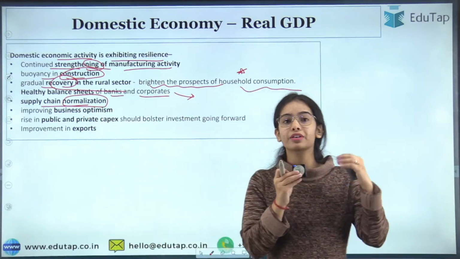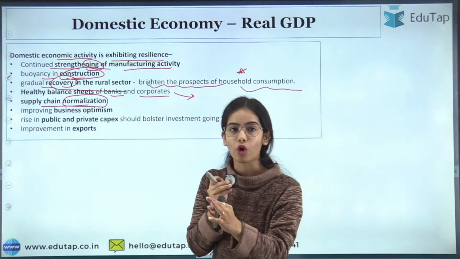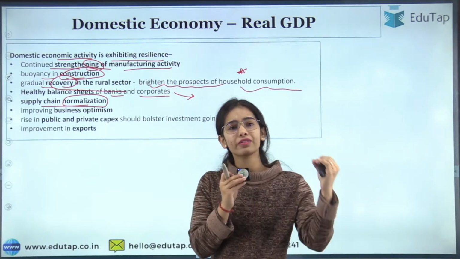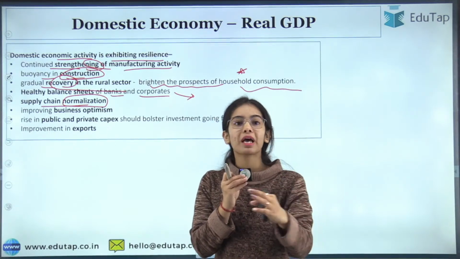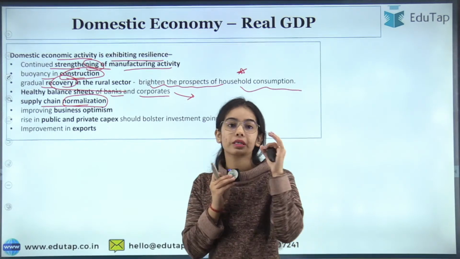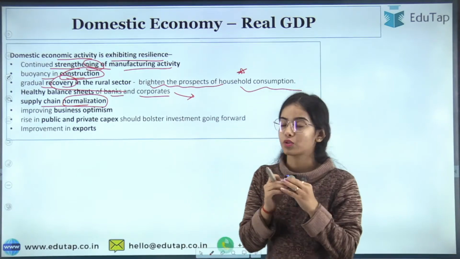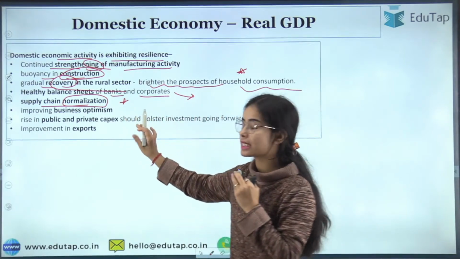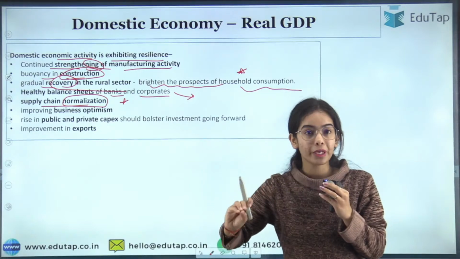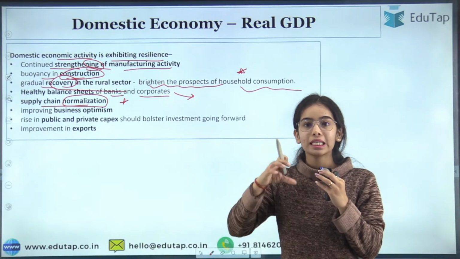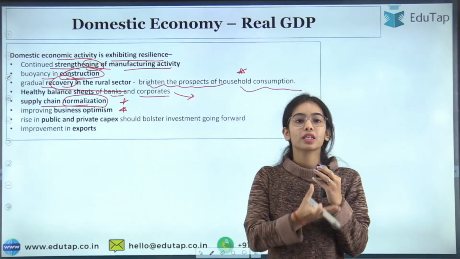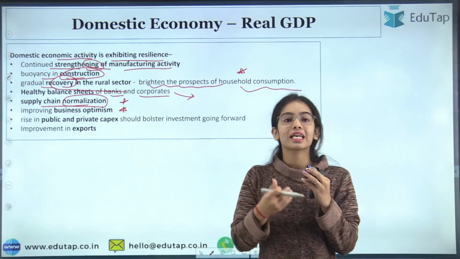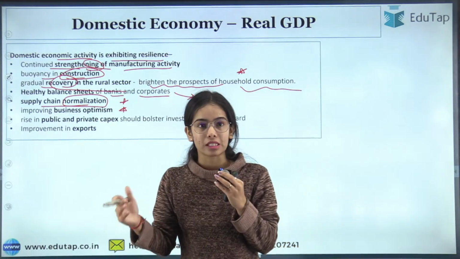There was a very big trouble that came during the Russia-Ukraine war. During the Russia-Ukraine war, and even during COVID-19, the supply chain was disrupted. Now the supply chain has started to get normalized. Okay, so the supply chain normalization has started improving business optimism. So in the country, business optimism has also started. The businessmen and the investors have started becoming very optimistic.